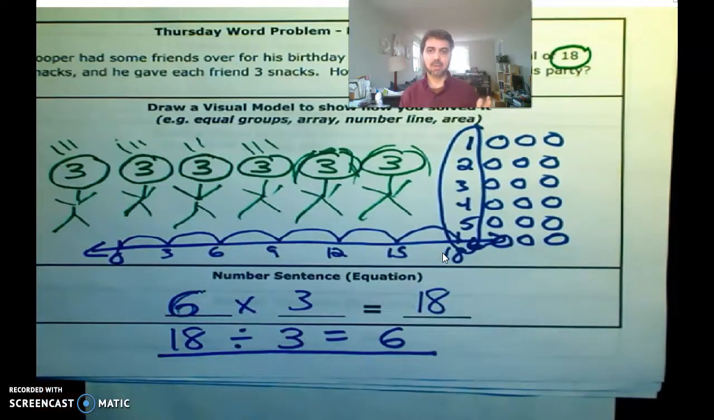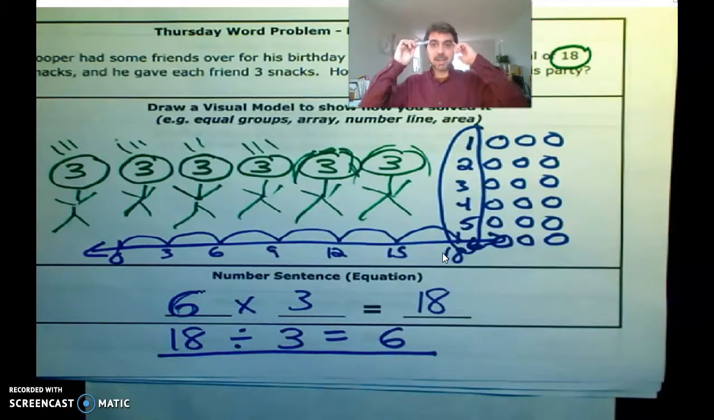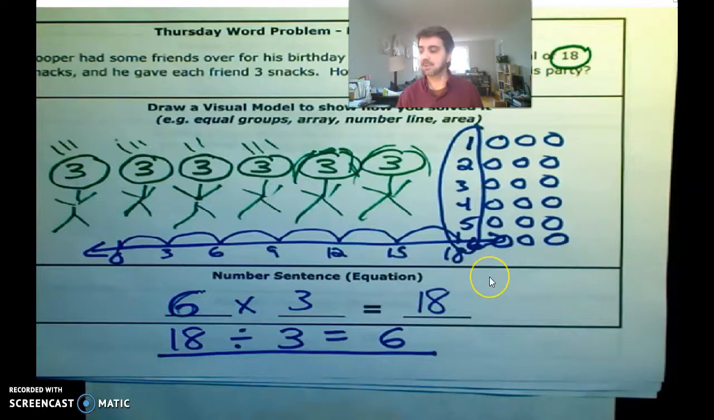But the whole point here, boys and girls, is even when you are dividing, you can use multiplication to help you figure it out. You're like, well, what is 18 divided by 3? It's the same idea of saying how many kids ate 3 snacks if they had 18 snacks total. So if there were 6 kids times 3 gives me 18, so that works. That's what we're trying to get to.